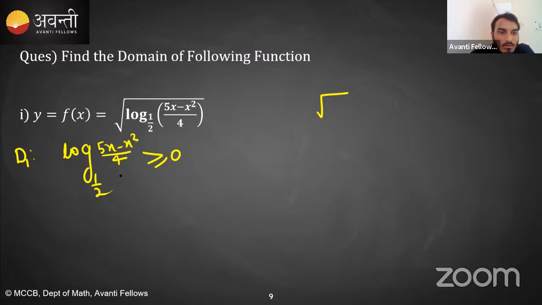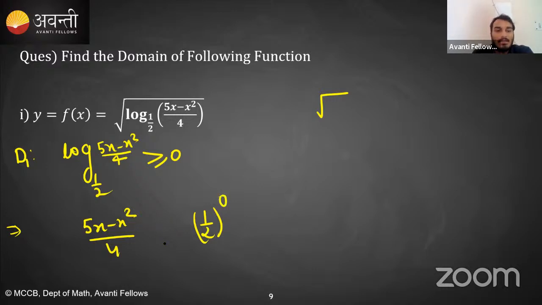Yes or no? Now everybody tell me, what would be the sign of inequality? 5x minus x square by 4, if you take the base half to the other side, it will go into the exponent, so half to the power 0. What would be the sign of inequality, greater than equal to or less than equal to? Can anybody tell me in the chat box quickly? Less than. Very good, RM.